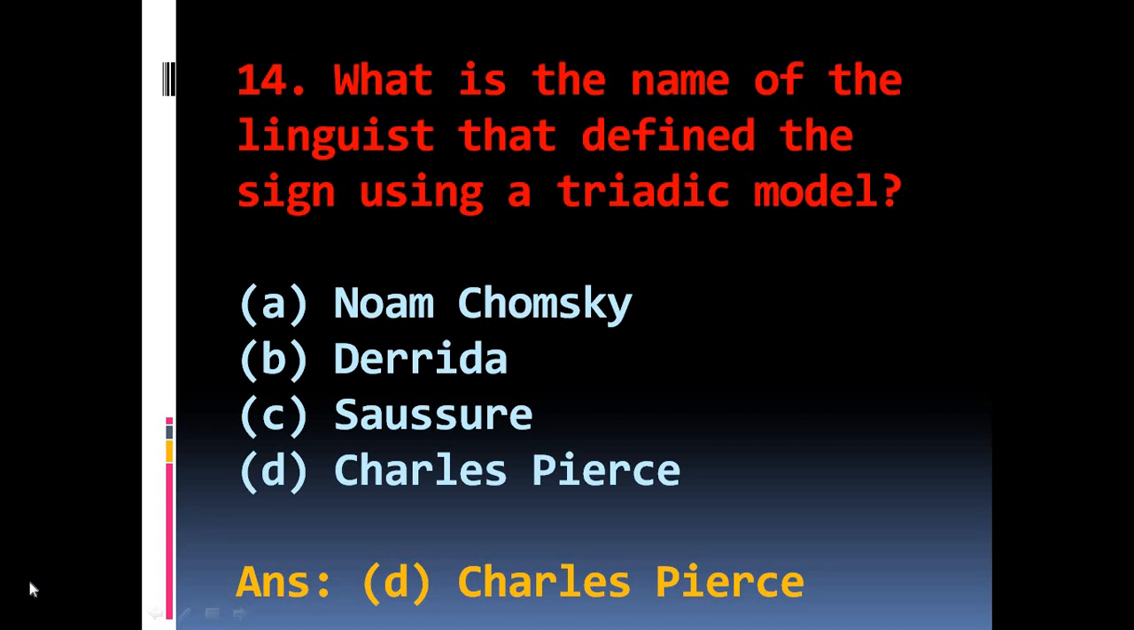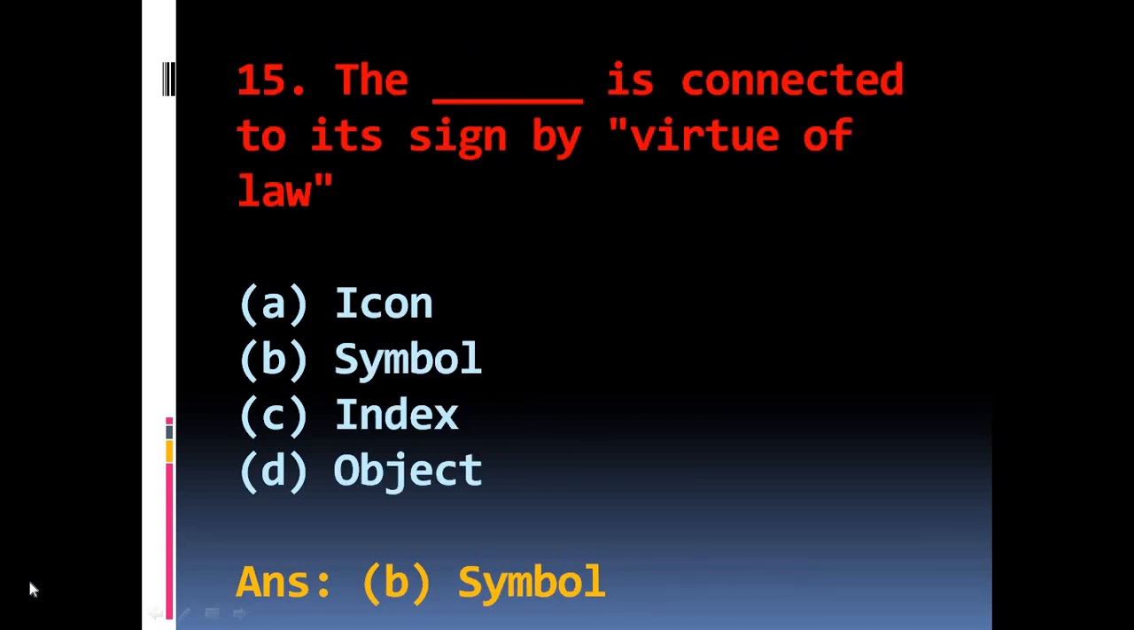Question number 14. What is the name of the linguist that defined the sign using a triadic model? The options are A. Noam Chomsky, B. Derrida, C. Saussure, D. Charles Peirce. The right answer is D. Charles Peirce.